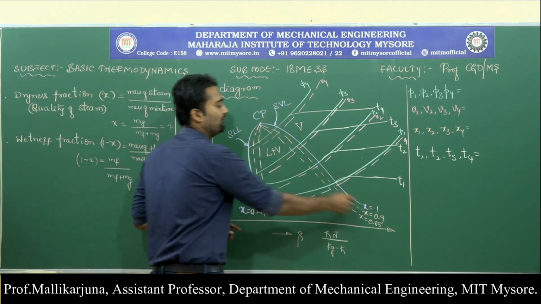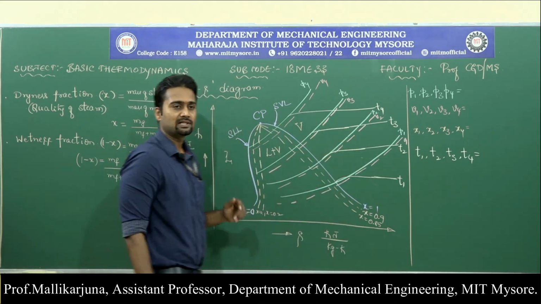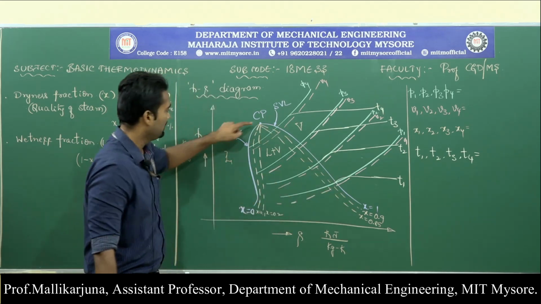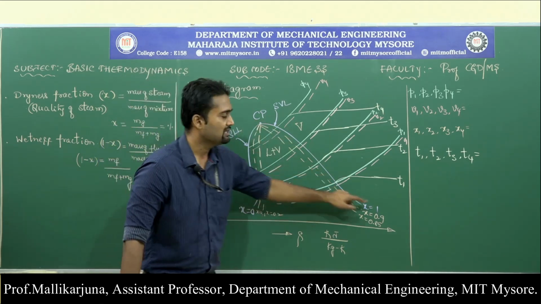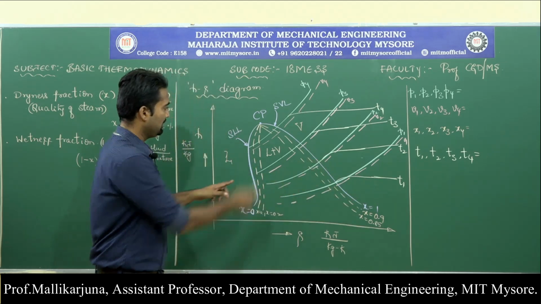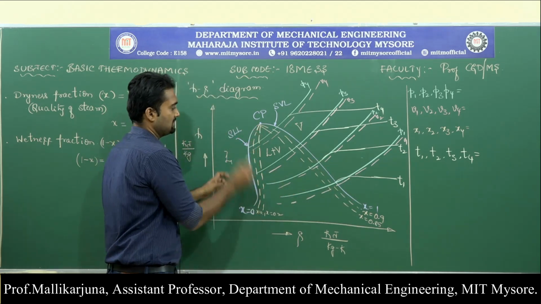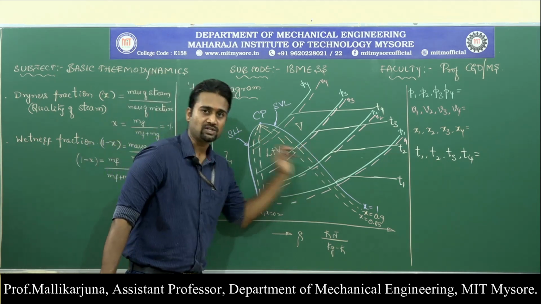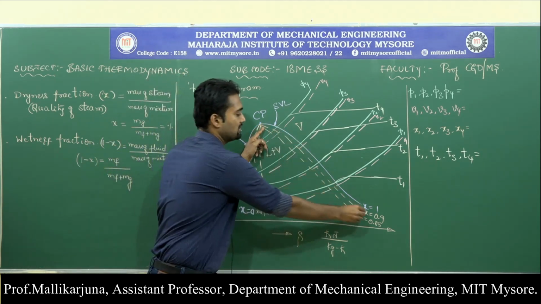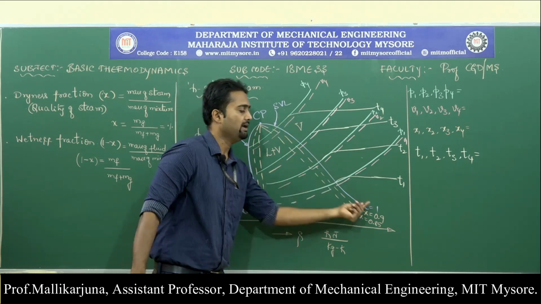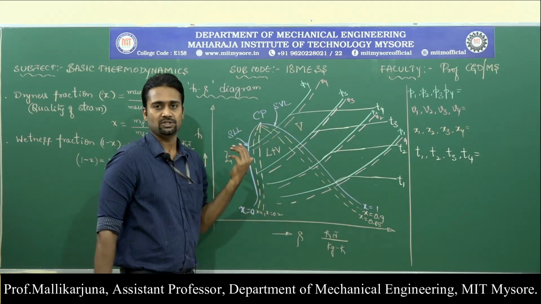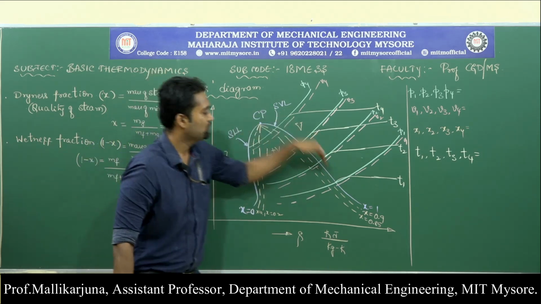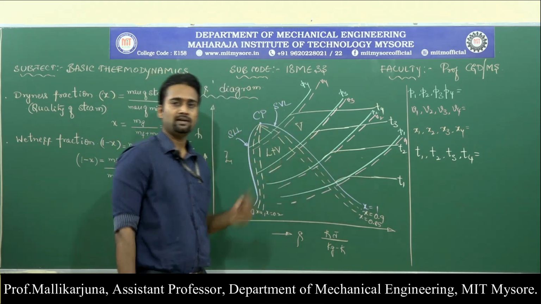I have written the various lines with the various colors. Let us try to understand the saturated lines first. I have written those saturated lines with the dark blue color. This line is nothing but the saturated liquid line with respect to vaporization, and this line is nothing but the saturated vapor line with respect to condensation. Saturated liquid line with respect to vaporization, saturated vapor line with respect to condensation.